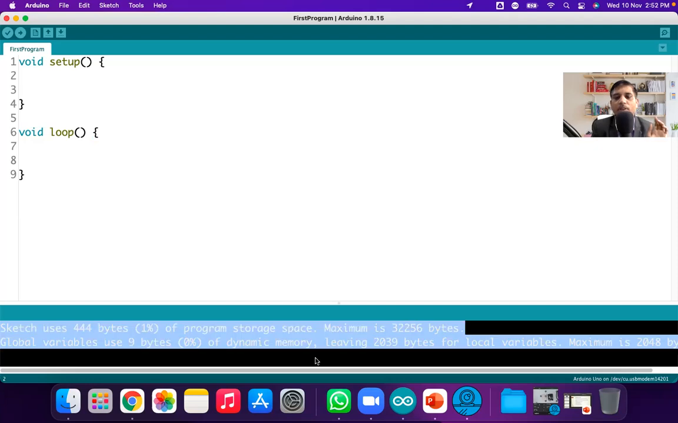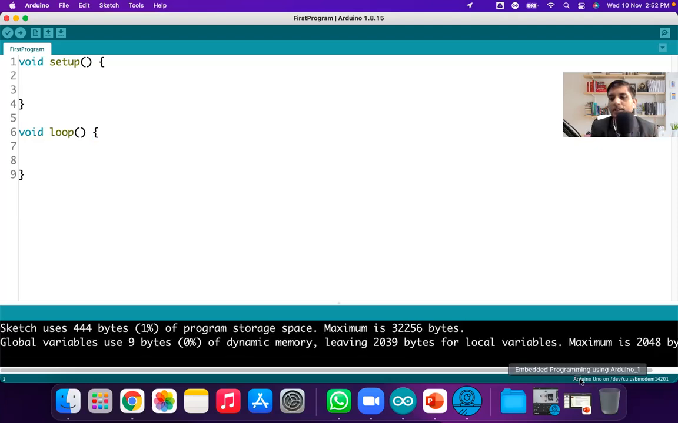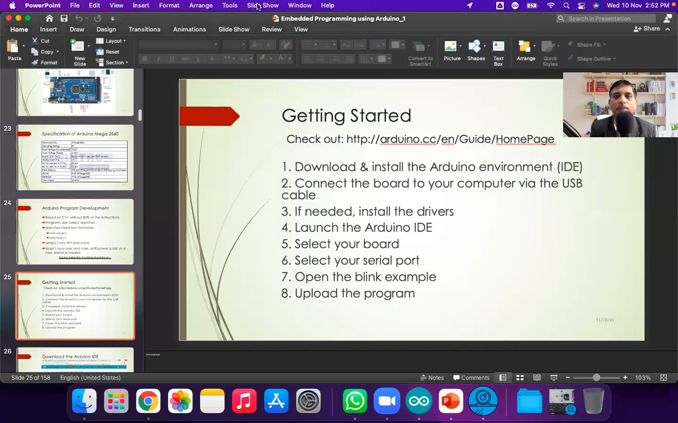Okay. And at the bottom of the right-hand side, you can directly see which board and which port is selected. Arduino Uno on /dev/cu.usbmodem14201, if you are able to see this at the last. Okay, so this is all about the Arduino IDE. We will again come back to that Arduino IDE.